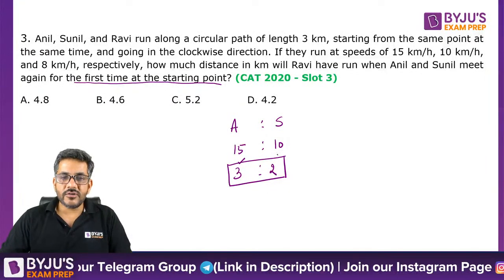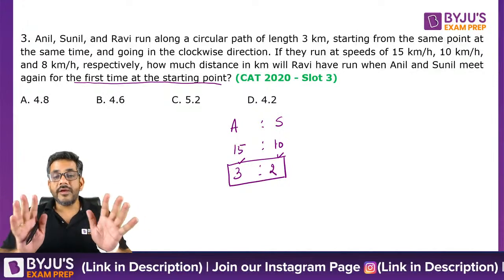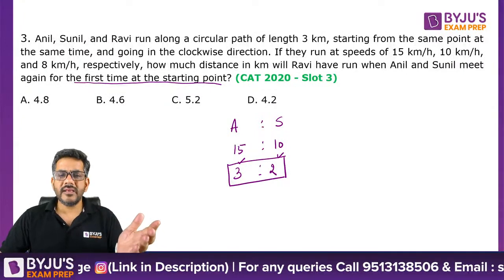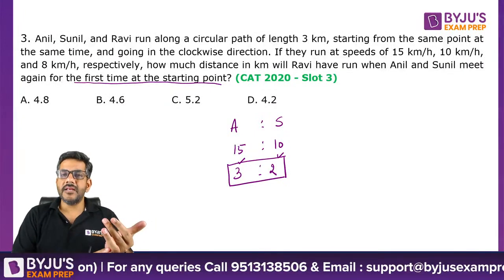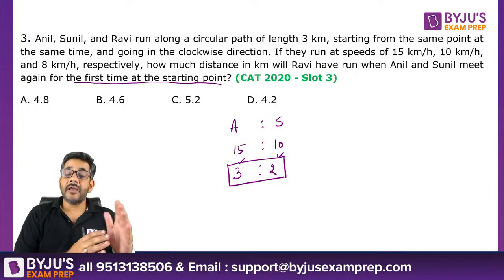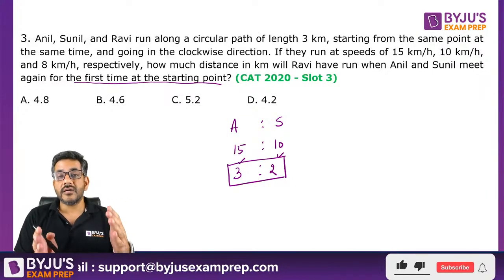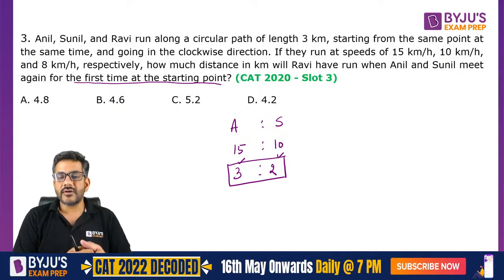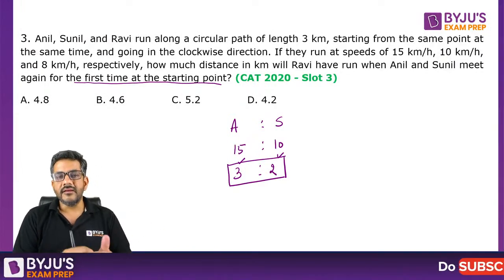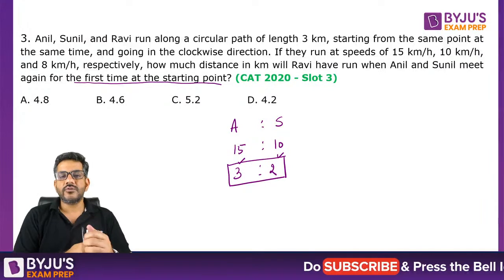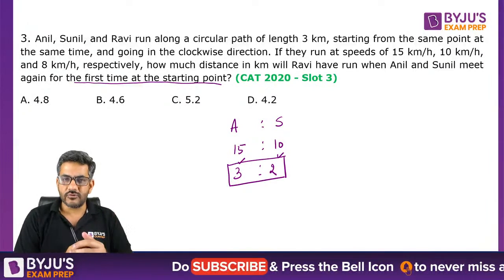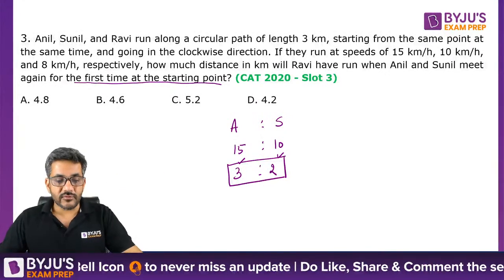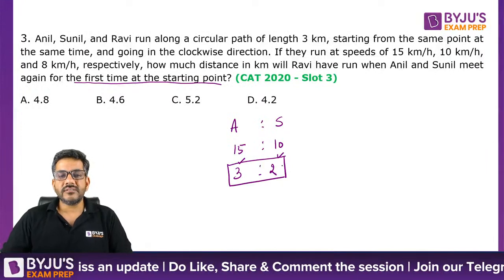And this 3 and 2 is telling you the first time when Anil and Sunil have completed an integral number of rounds. Because with 15 and 10, I can't say that when A has completed 15, Sunil has completed 10. Before that also, this would have happened at some point, that they both would have completed an integral number of rounds, right? Because when A would have completed 6, Sunil would have completed 4. When A would have completed 9, Sunil would have completed 6. A would have completed 12, Sunil would have completed 8. But when I say 3 is to 2, this would never have happened before 3 is to 2. So when A completed 3 rounds, Sunil completed 2 rounds.